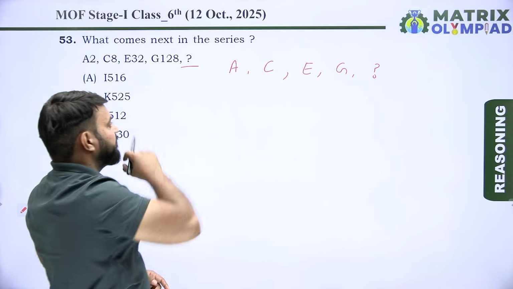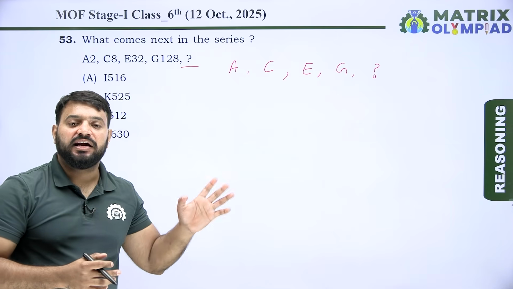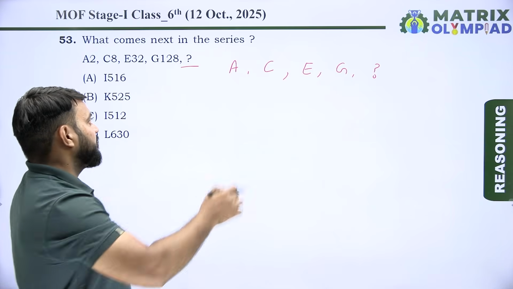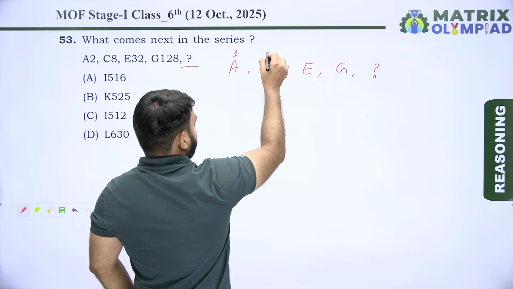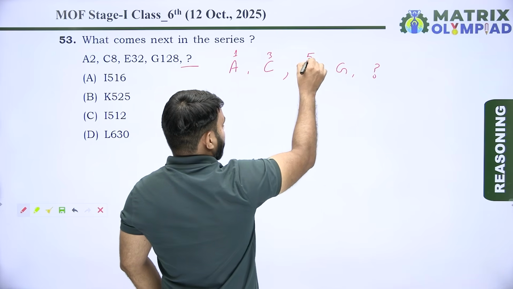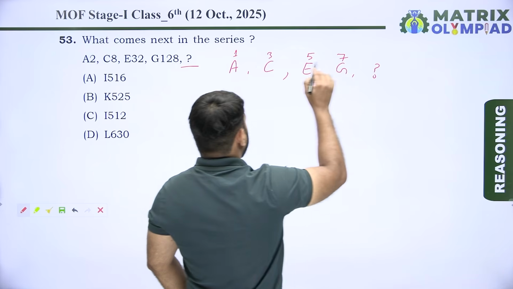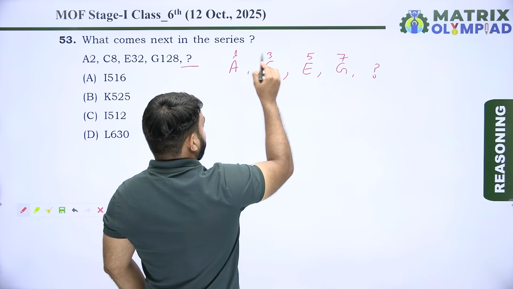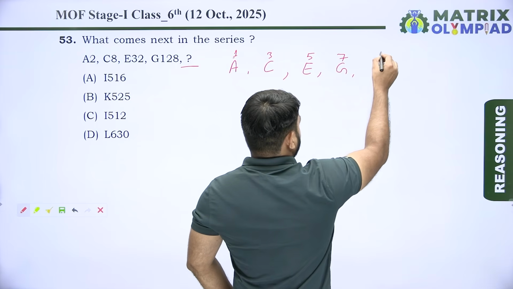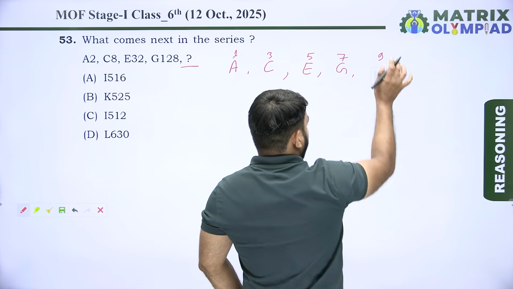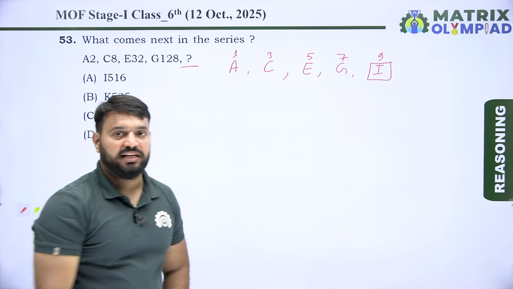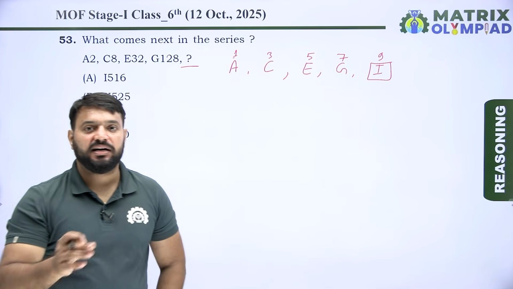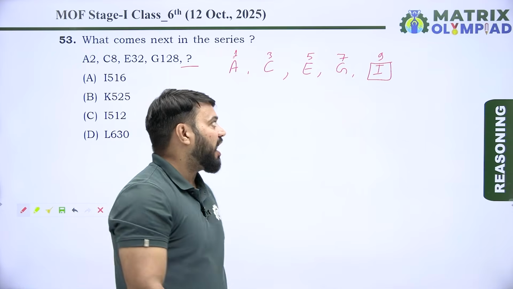First find the pattern of the given letter series. First find the place value of the letters. The place value of A is 1, the place value of C is 3, the place value of E is 5, the place value of G is 7. So the pattern is plus 1, 3, 5, 7, similarly 9. So 9 means I, because the place value of I is 9 in the English alphabet. So the missing letter of the series is I.